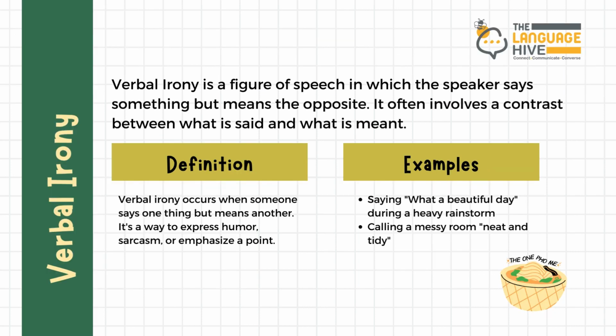Verbal irony. Verbal irony is a figure of speech in which the speaker says something but means the opposite. It often involves a contrast between what is said and what is meant. Definition: verbal irony occurs when someone says one thing but means another. It's a way to express humor, sarcasm, or emphasize a point. Examples: saying "what a beautiful day" during a heavy rainstorm, calling a messy room neat and tidy.